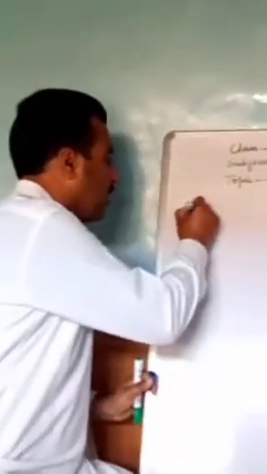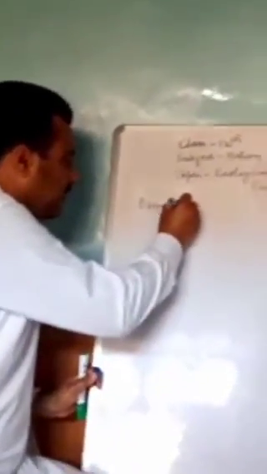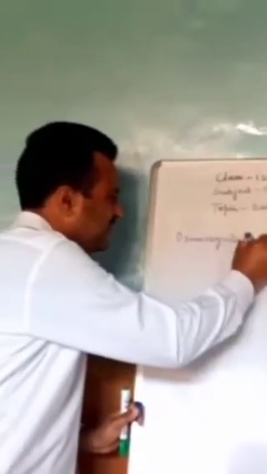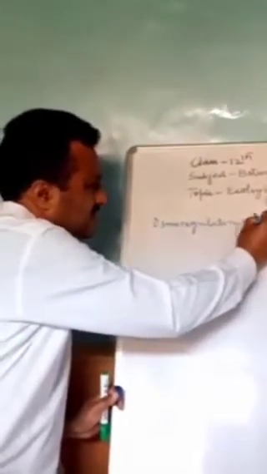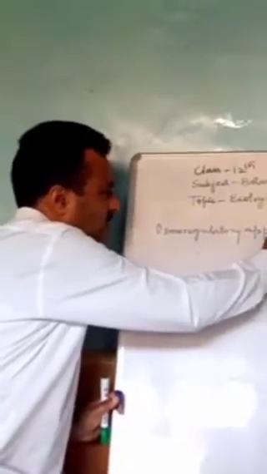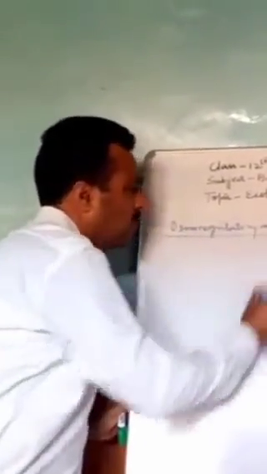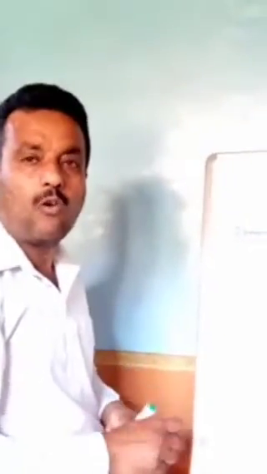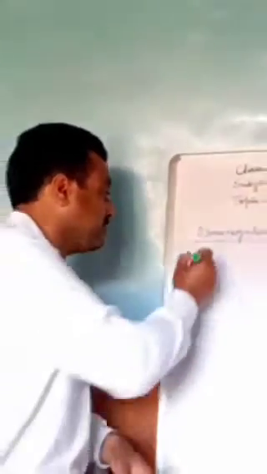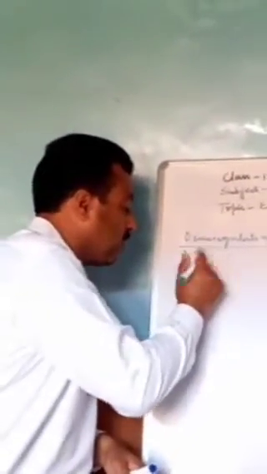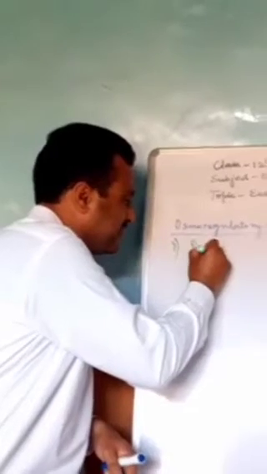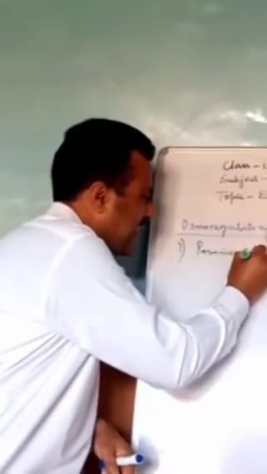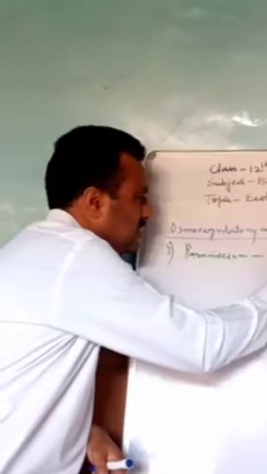Now coming to another feature, that is the osmoregulatory apparatus. Aquatic animals have varied osmoregulatory apparatus. For example, first, in case of the paramecium, they have the contractile vacuoles.